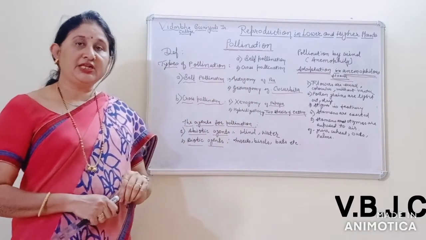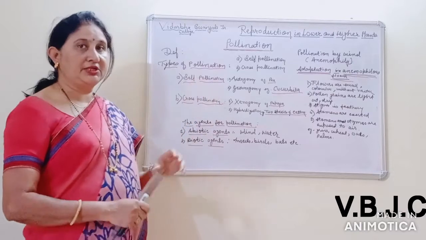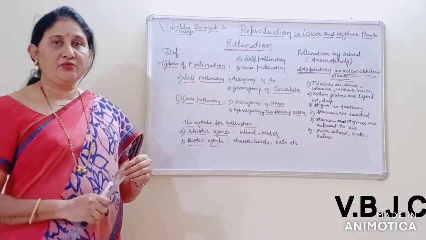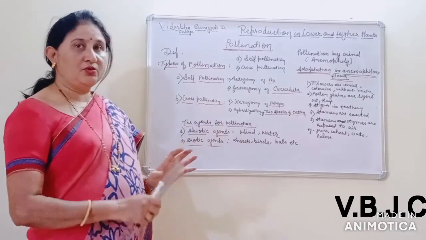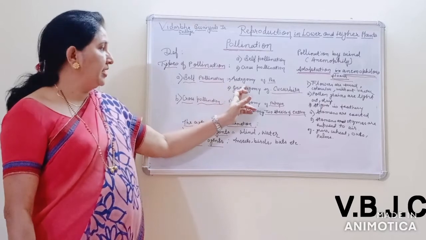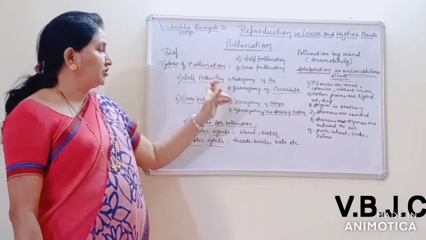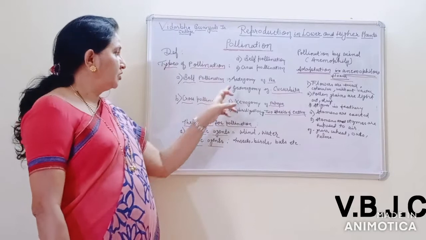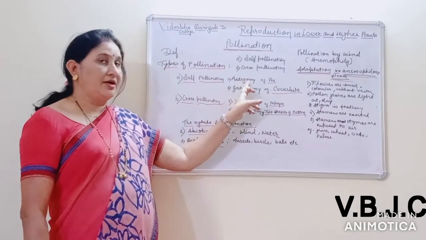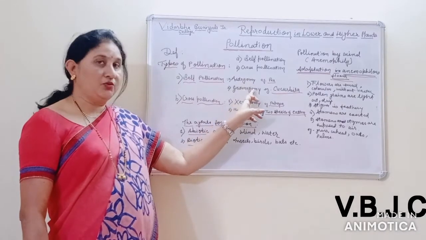The progeny produced from self-pollination are genetically similar. There is no variation at all. Now self-pollination is again divided into two types, autogamy and geitonogamy.